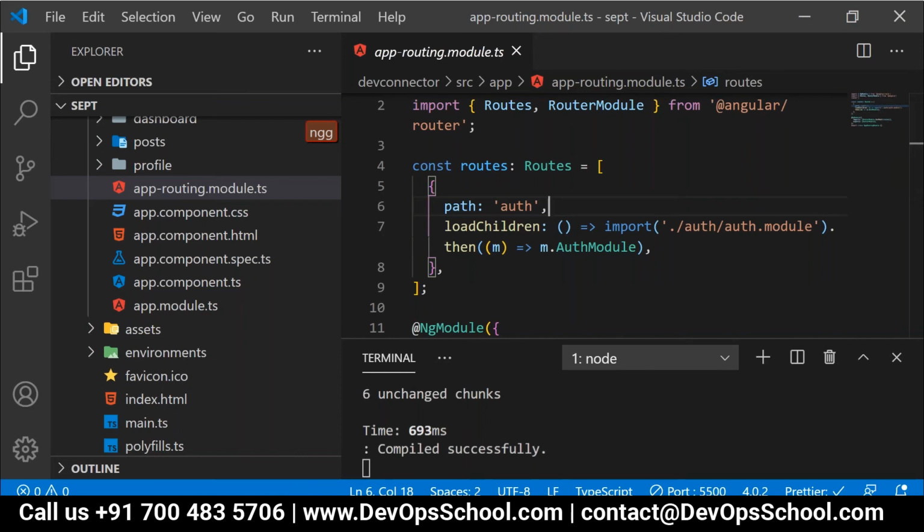Second point. We provided the path as auth. Now, during the runtime, what are we doing over here? During the runtime, Sudhindra, this import is a function. Agree?